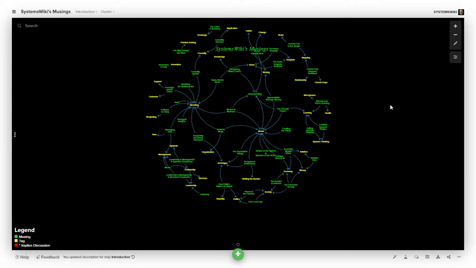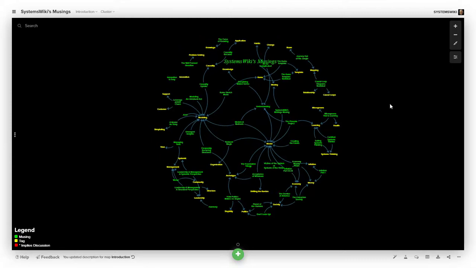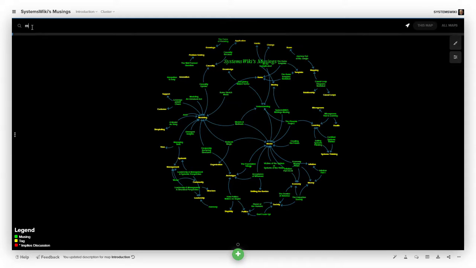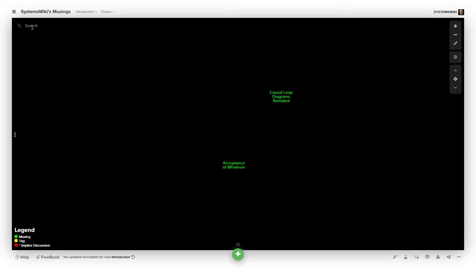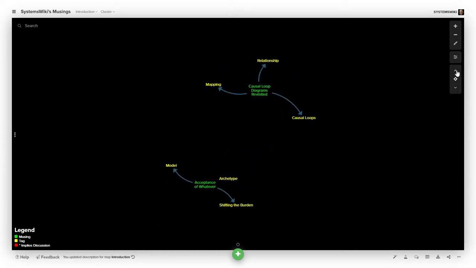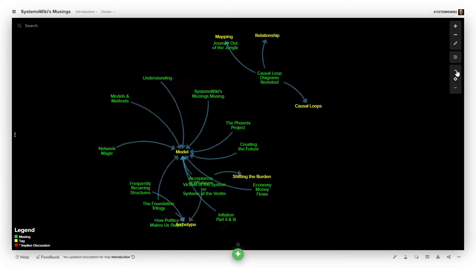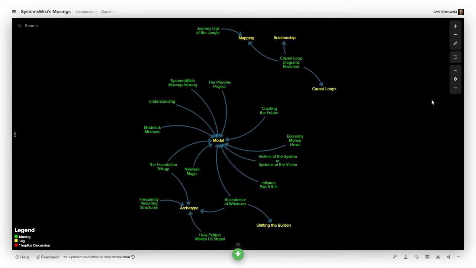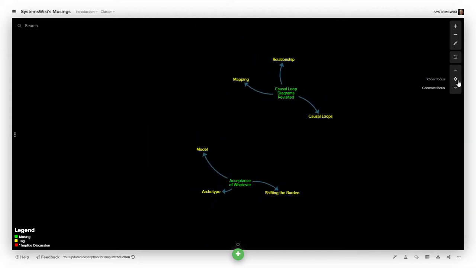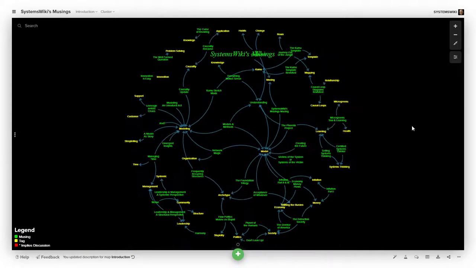The thing is that once the tags are here, if I go and say model are revisited, like I said before, and I click these 2, I can then go ahead and say, okay, what's related to those and what's related to that? So I can expand the view or contract the view based upon the focus that's over here, or I can simply clear the focus and go back to all of them.